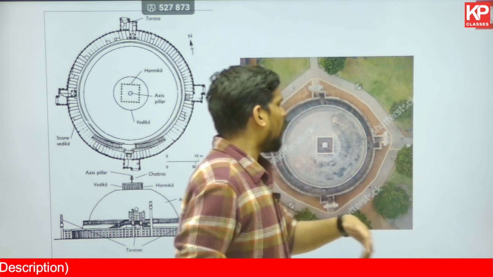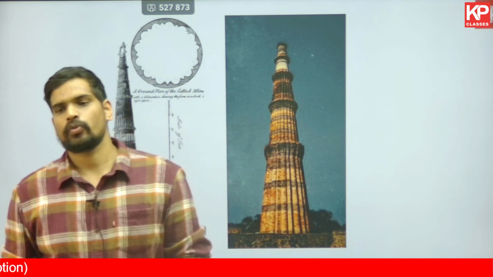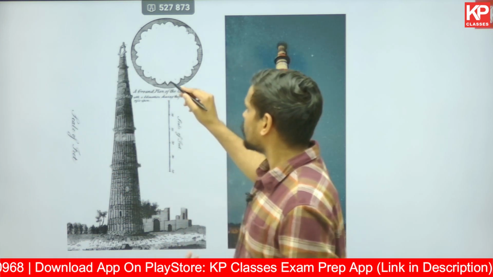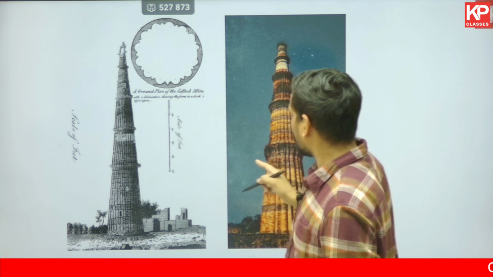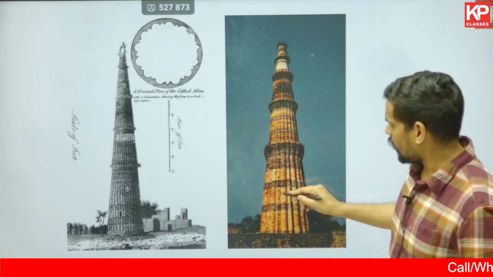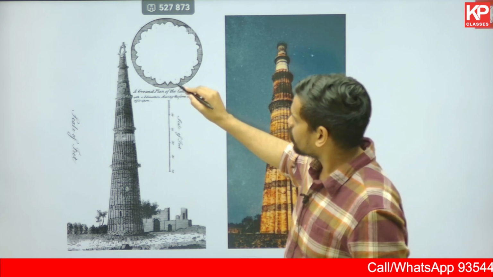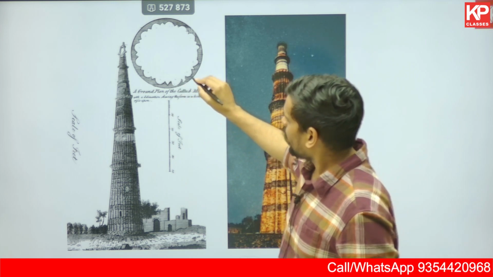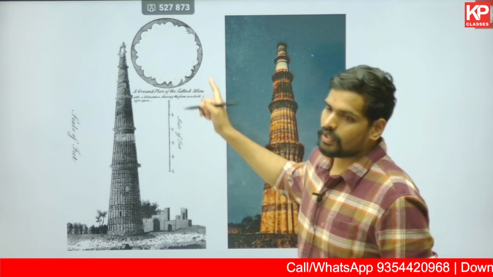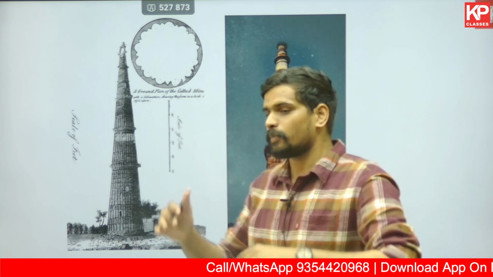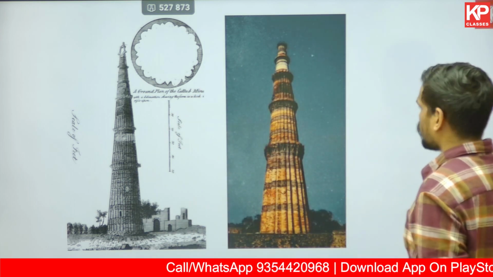Then you have Qutub Minar, which you are aware, like I said, it has a circular and then a pointed profile. You can look at this picture as well. You have a circular profile and then a pointed profile. In terms of plan, you have a circular projection, then a pointed projection, circular projection, then a pointed projection. You can easily have a look at it in the picture also, and it has a tapering profile. So that's the representation of Qutub Minar.